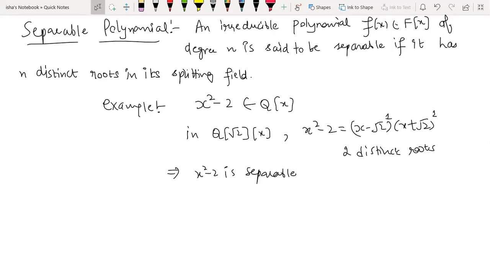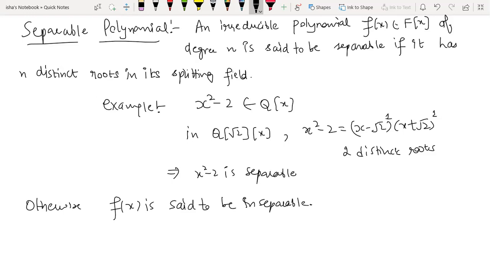If the multiplicity is 1, then the polynomial is said to be separable. Otherwise, the polynomial f(x) is said to be inseparable.